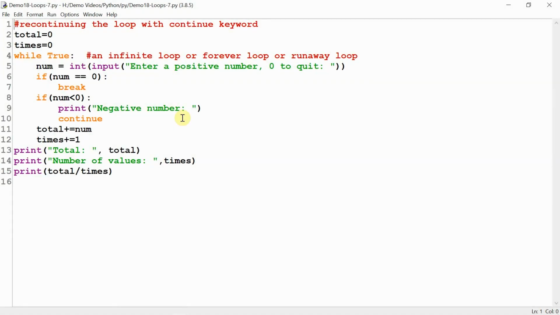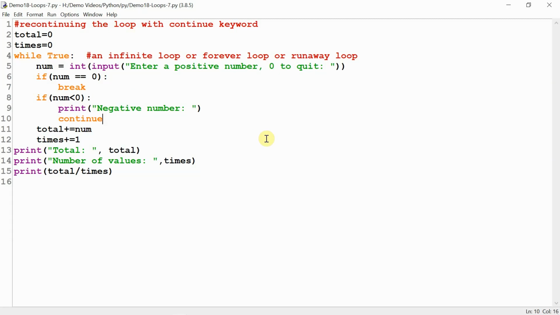Now, if loops can be terminated midway, there is another way where midway you can throw the control back to the beginning of the loop. That is called continuing the loop, or re-continuing the loop midway. That is done with the help of the continue keyword, as you see here. What we are doing here is the same program from the previous one, with a little modification. See line number 10,